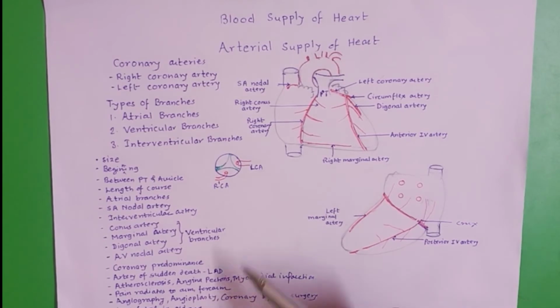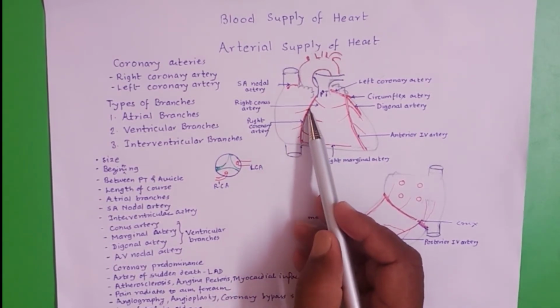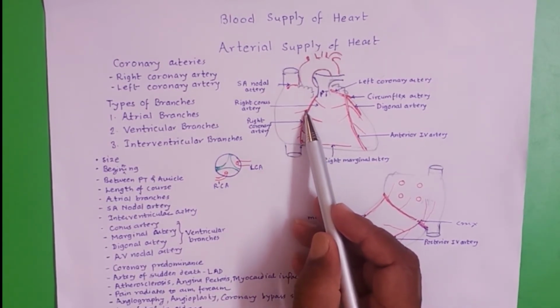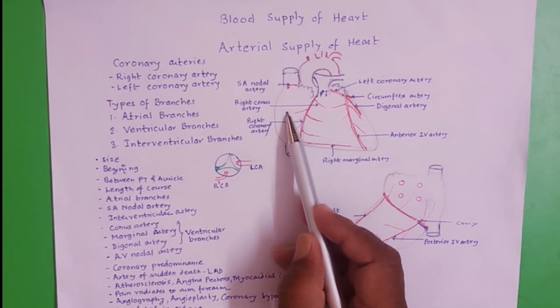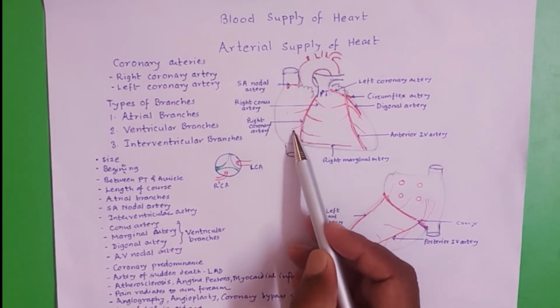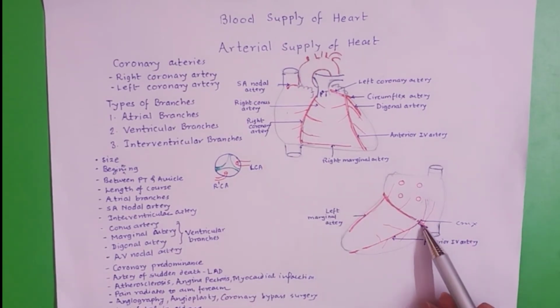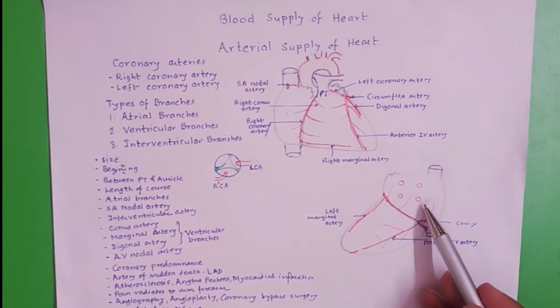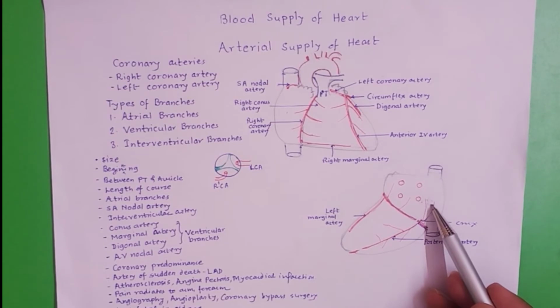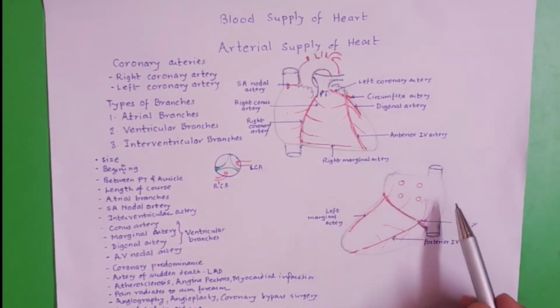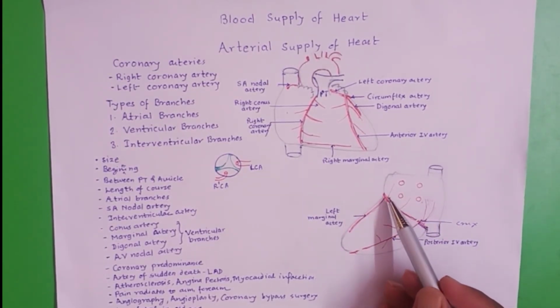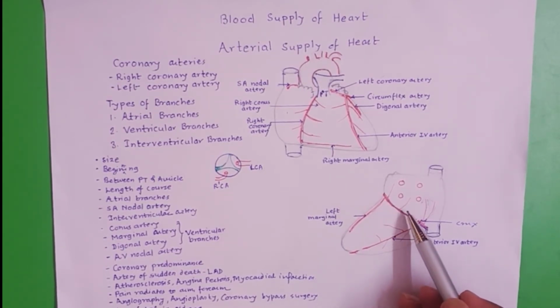The atrial branches of the right coronary artery from the first segment supply the right atrium, and from the second segment they supply right atrium as well as left atrium, meaning the posterior surfaces. The left coronary artery by its circumflex branch supplies the posterior surface of left atrium.